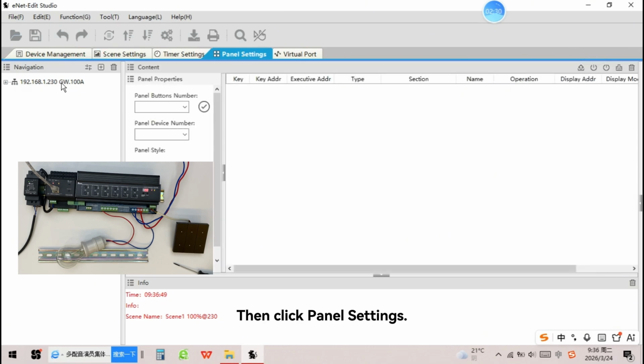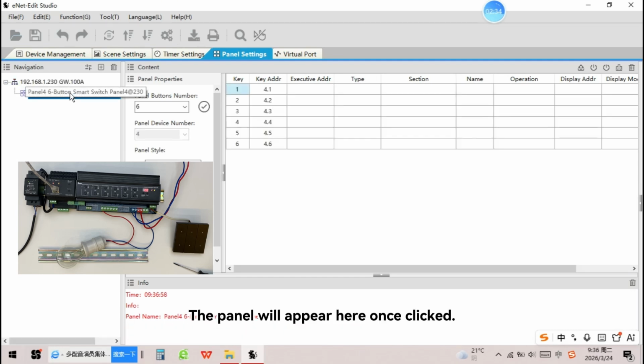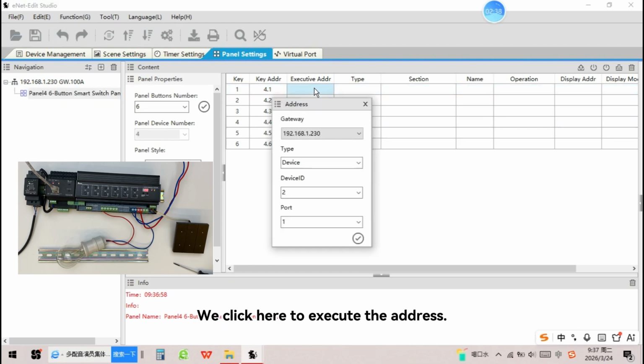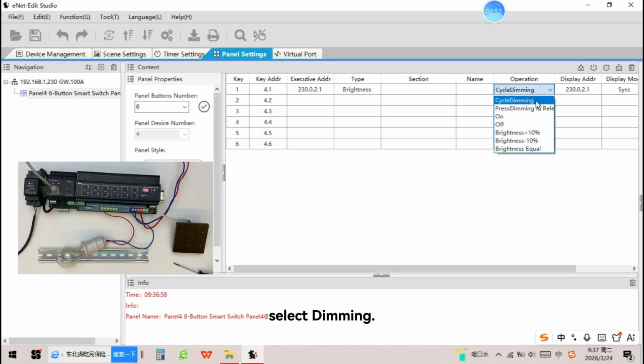Then click Panel Settings. The panel will appear here once clicked. We click here to execute the address. You can choose single control to directly control the device. For the first port, select dimming.